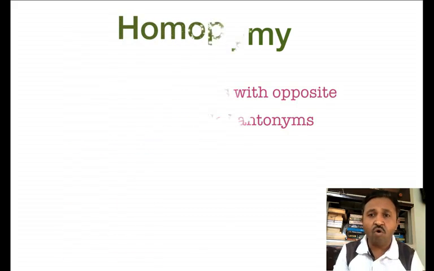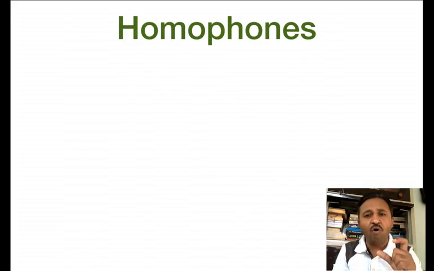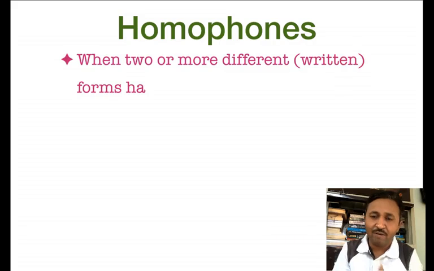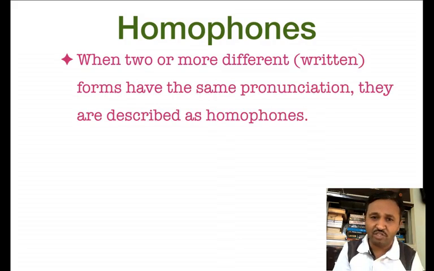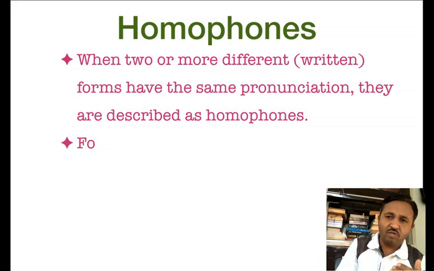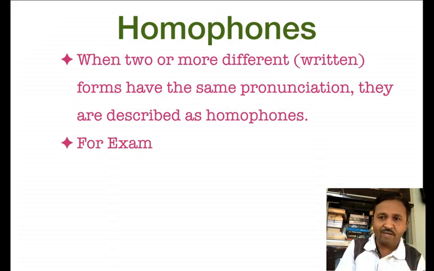Then we have homophones. Homo means same and phones means pronunciation. We have learned this in phonetics. When two or more different forms have the same pronunciation, they are said to be homophones.